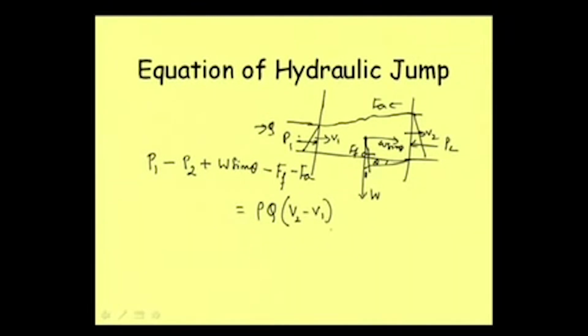We have already discussed this equation, so I am just writing it directly. When we discuss hydraulic jump, theta is small, so sin theta is approximately 0, and W sin theta can be neglected.